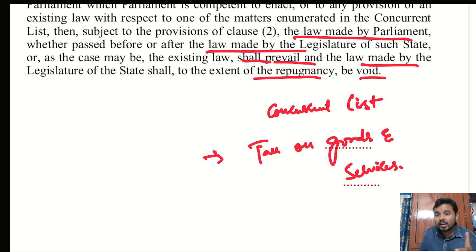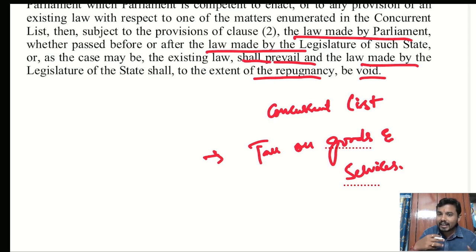Why did the parliament miss this aspect? See, giving parliament an overriding effect means nothing but parliament literally encroaching on the power of the state. GST was a combination of powers, bringing together the powers of both the parliament and the state. Excise and service tax power was with the center. Taxation on goods, the power was with the state. Both are giving permissions simultaneously, like I am giving access to my powers and you are taking access to my powers. This is what had happened.